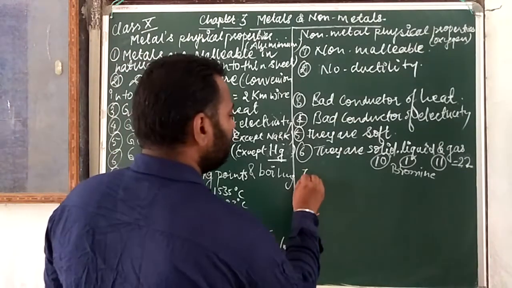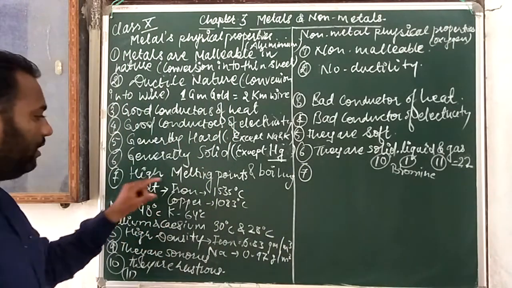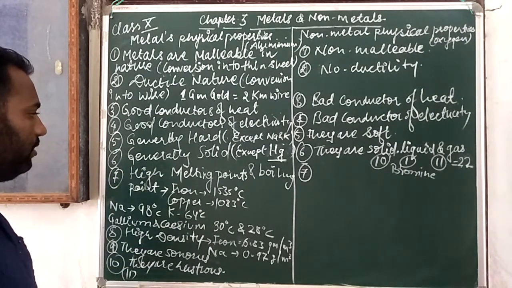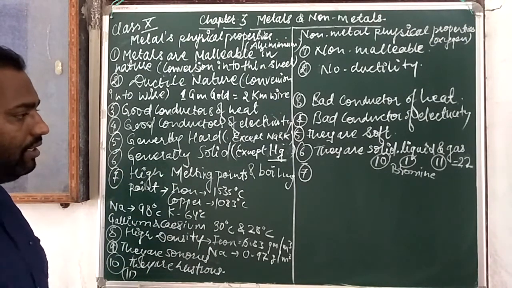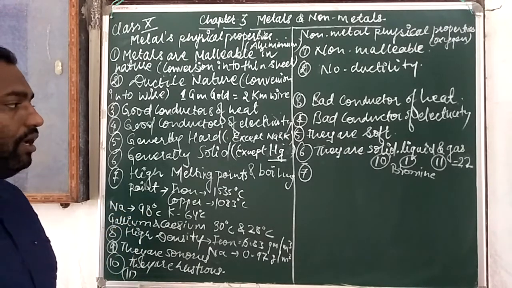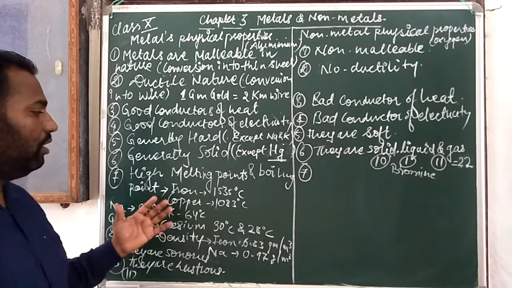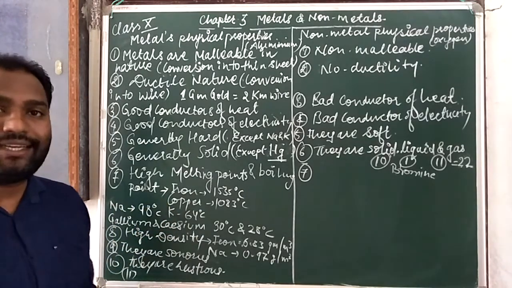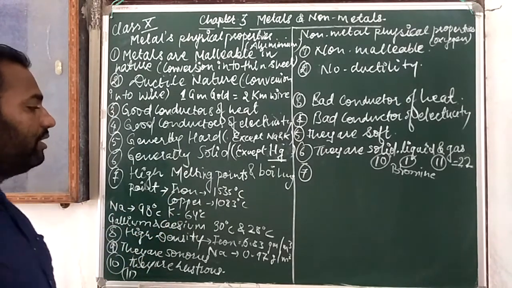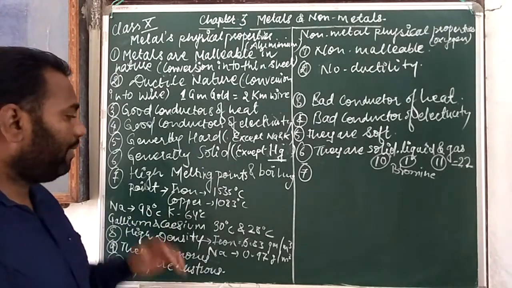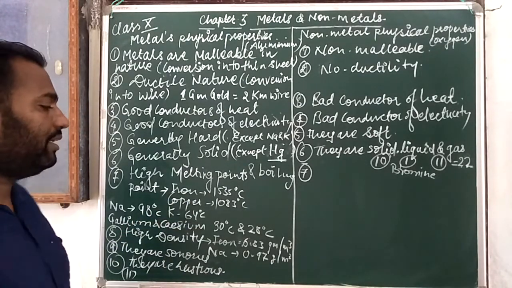Now point 7 describes the melting point and boiling point. It shows how much heat is needed to change its state. Iron has a melting point of 1535 degrees Celsius, and copper 1083 degrees Celsius.